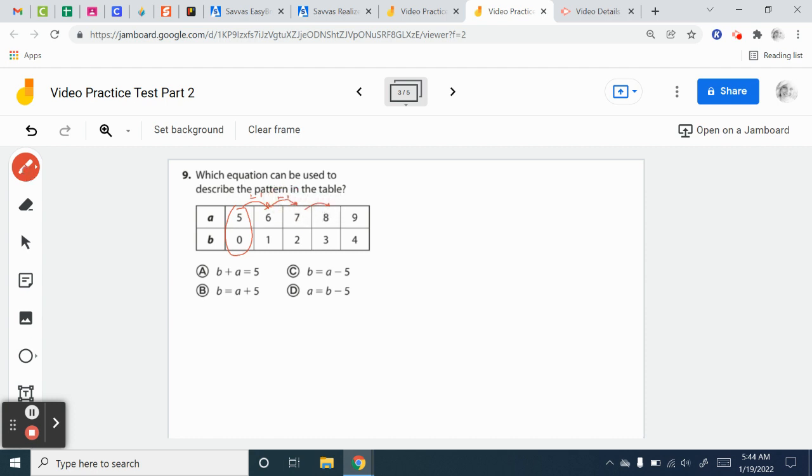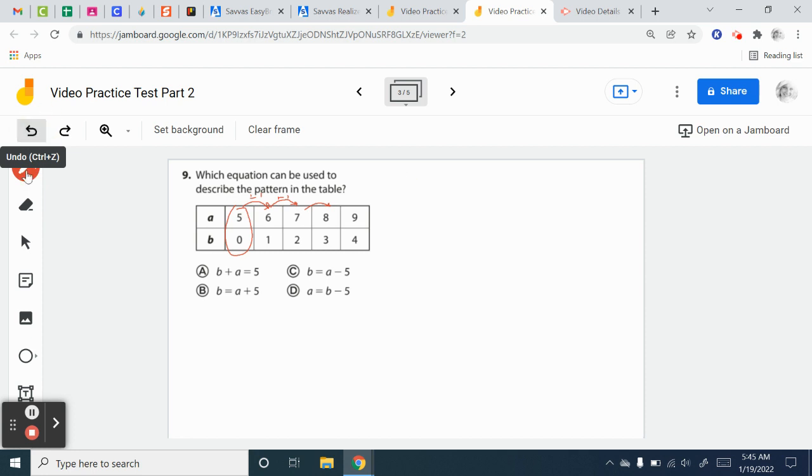So my coefficient is 1, so it should be 1 times B plus 5, or just B plus 5 equals A. But none of these are B plus 5 equals A. So I'm just going to have to check them all.